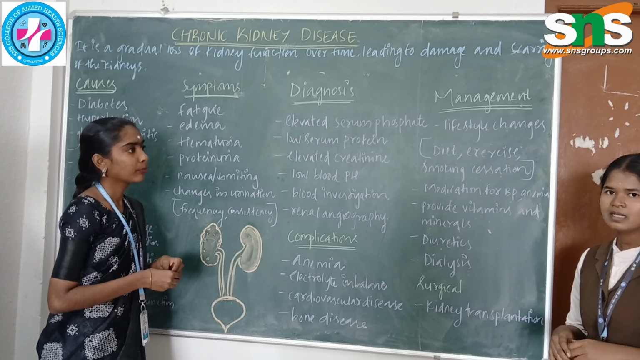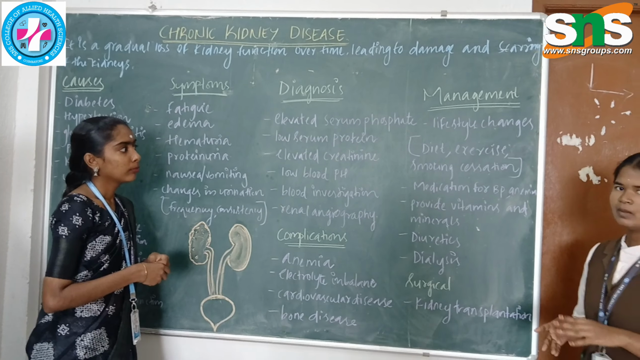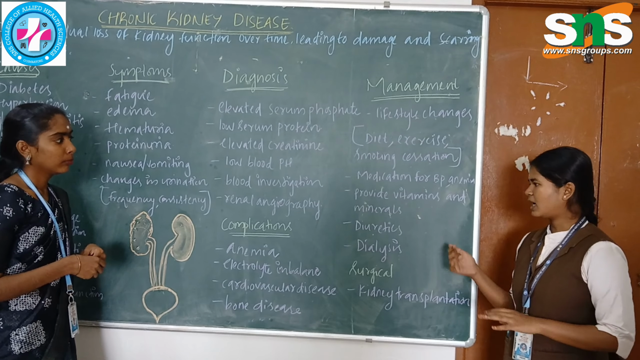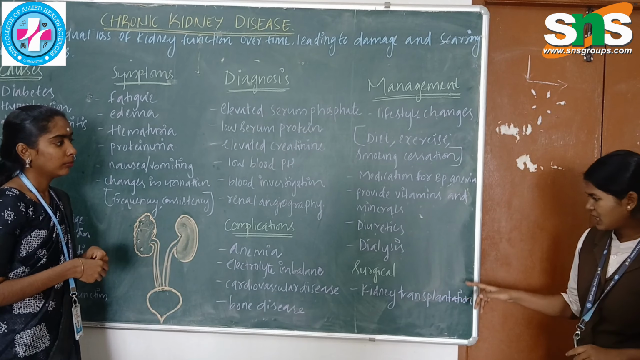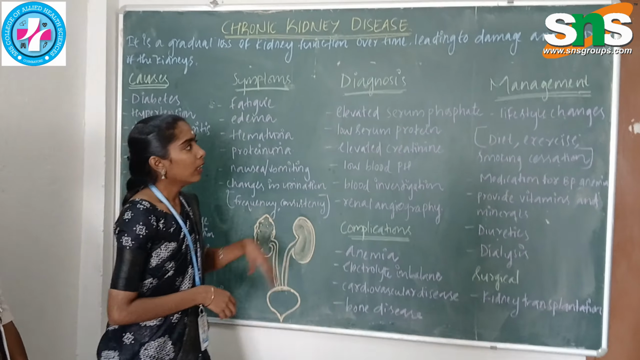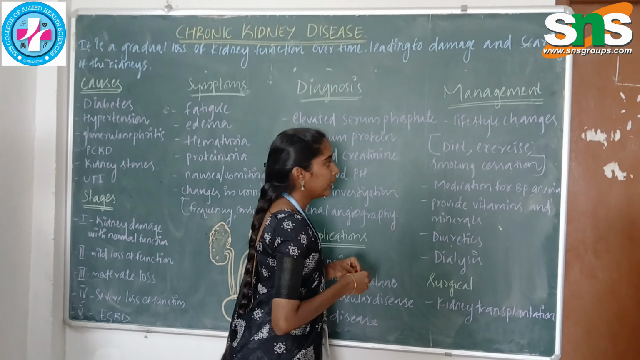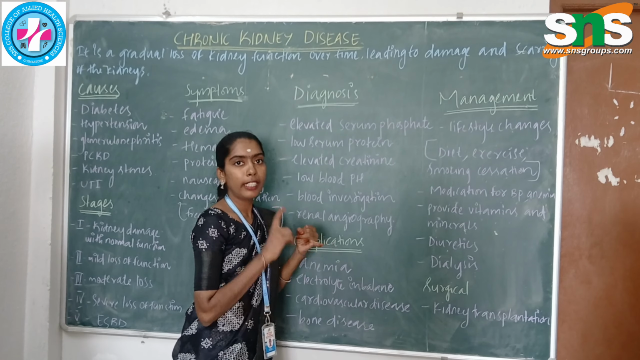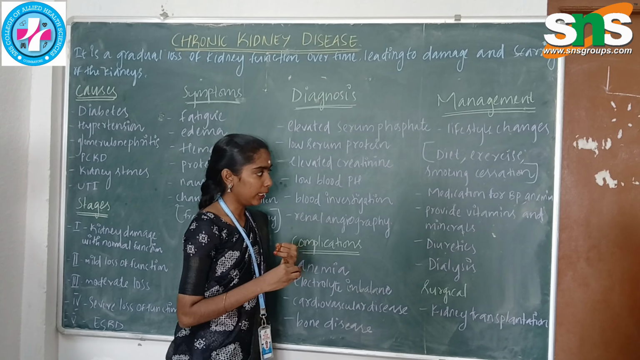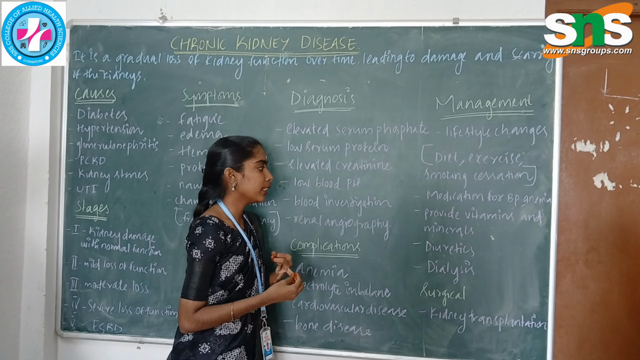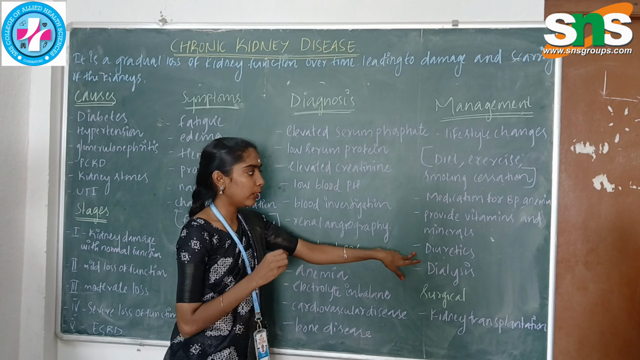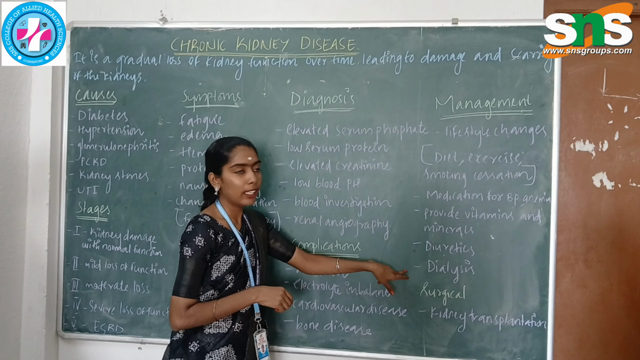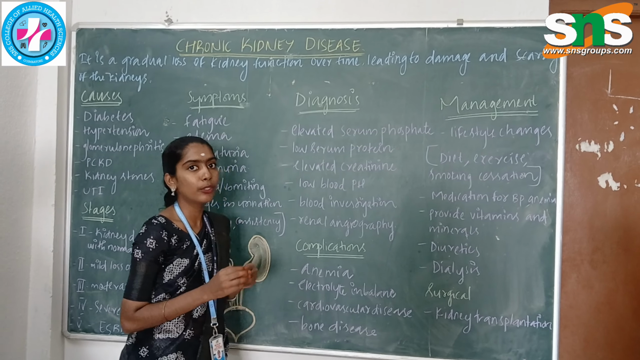Management: lifestyle changes, diet, exercise, and smoking cessation, medications for blood pressure and anemia, providing vitamins and minerals for patients, dialysis, diuretics, surgical management, kidney transplantation. These are the management options for chronic kidney disease. We have to change the lifestyle and take proper medications for blood pressure and anemia, and also provide vitamins and minerals. Dialysis is the artificial method to restore normal kidney function.